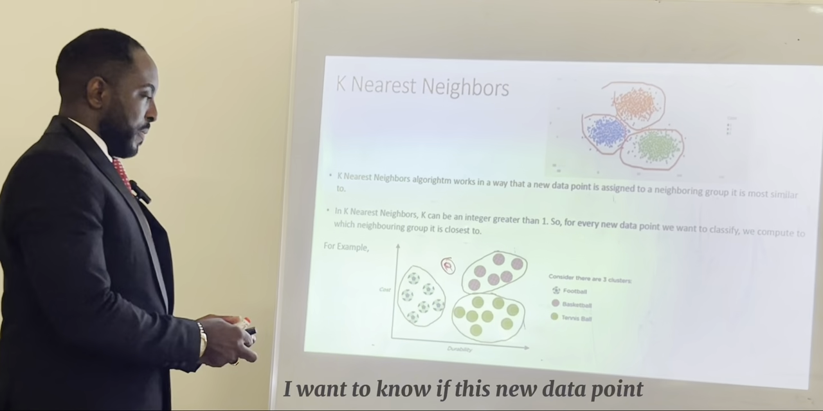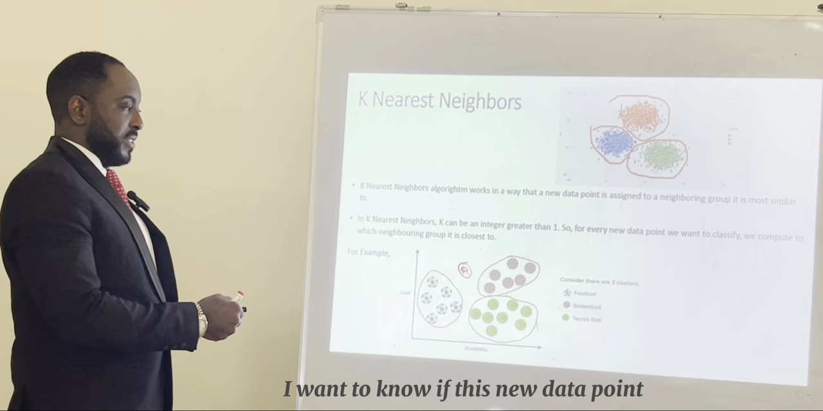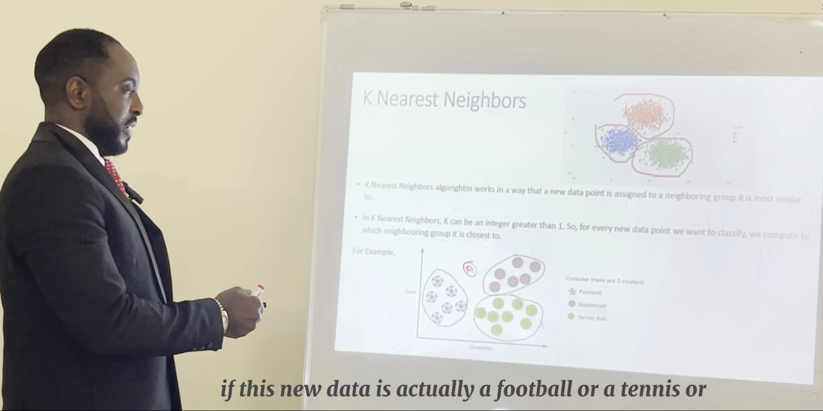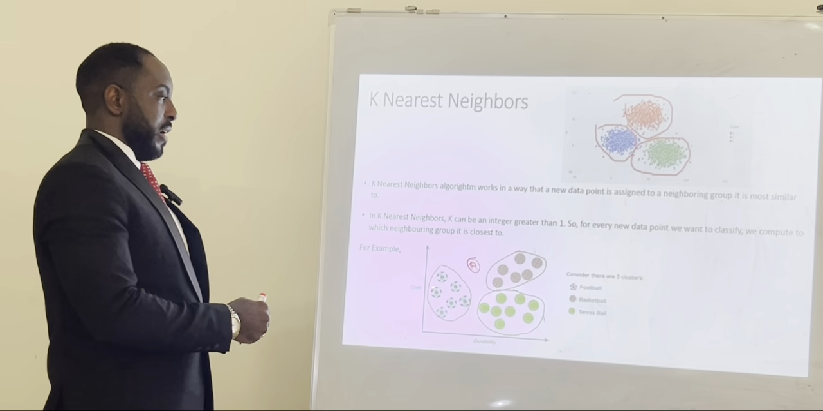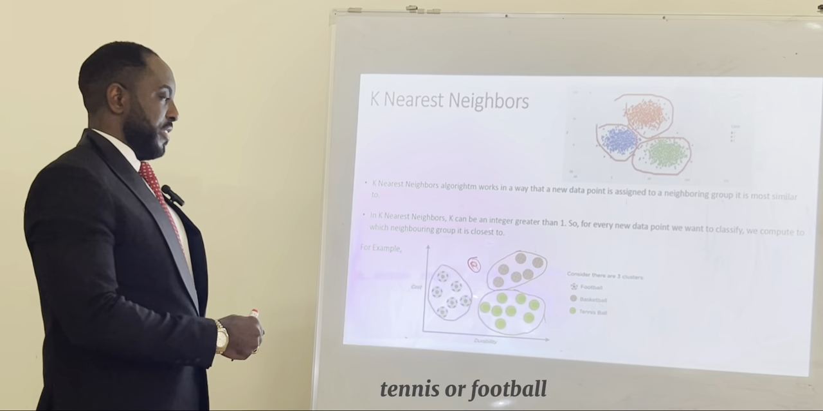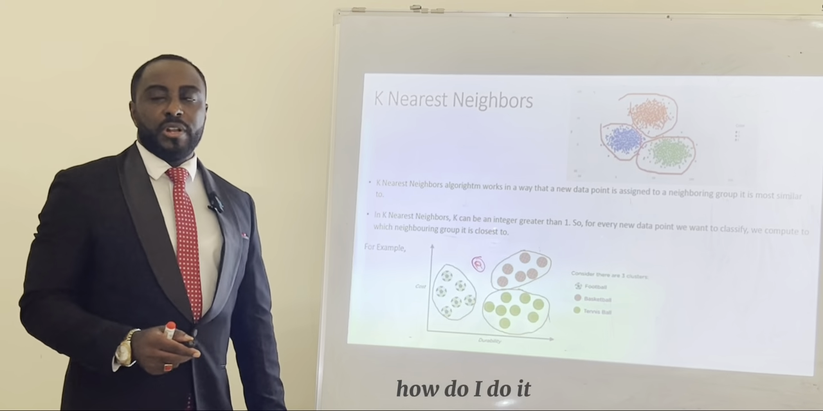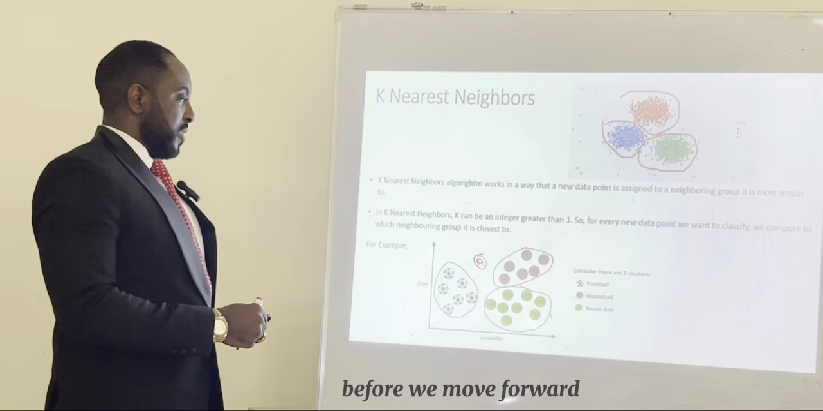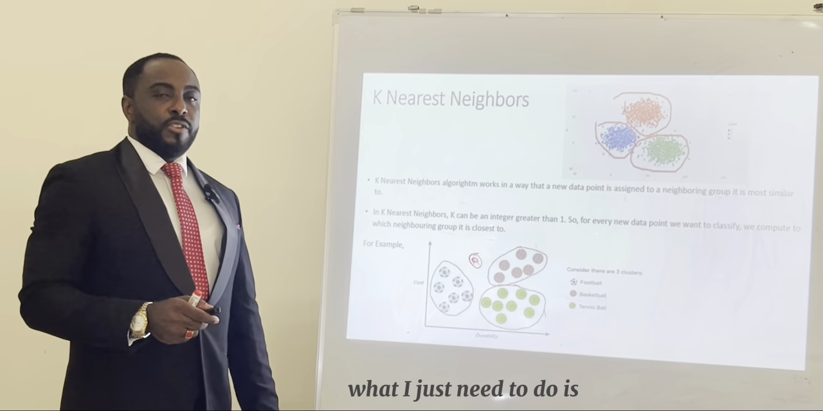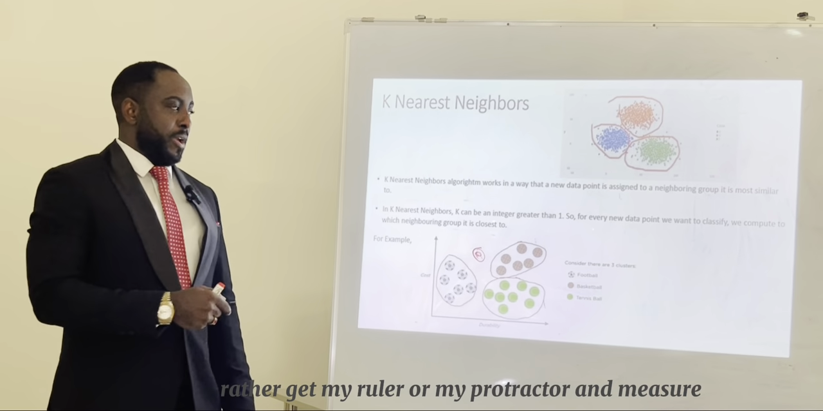So I want to know if this new data point is actually a basketball, tennis, or football. Okay. So how do I do it? How does this algorithm work theoretically? Before we go forward, what I just need to do is to either get my ruler or my protractor and measure.